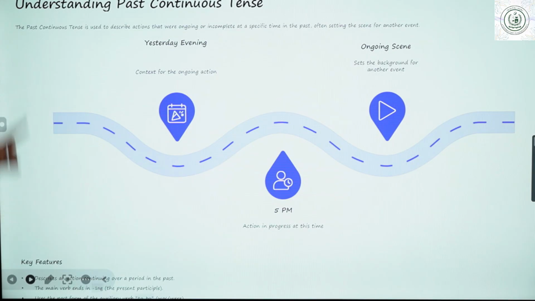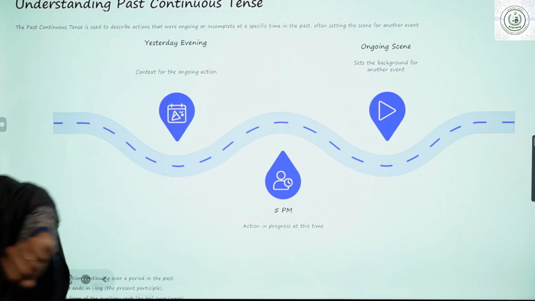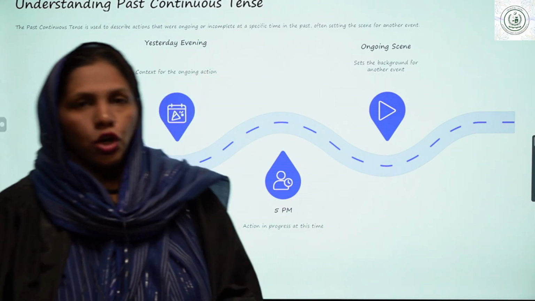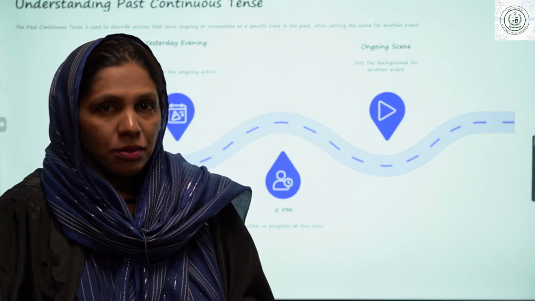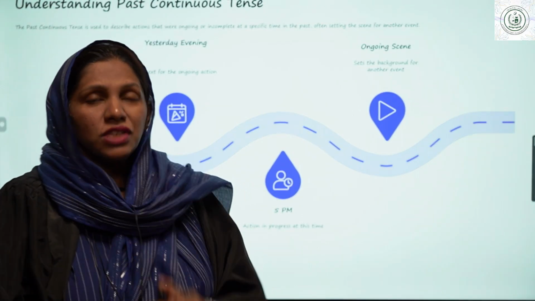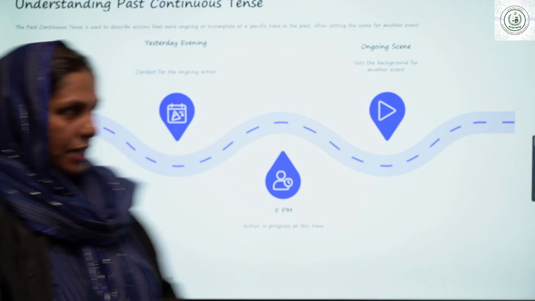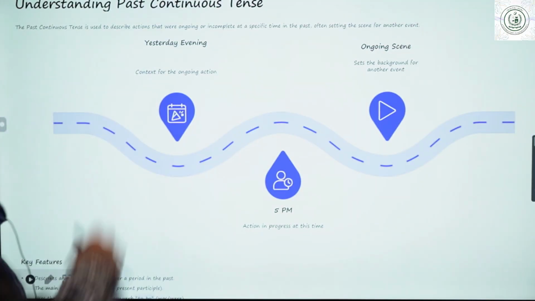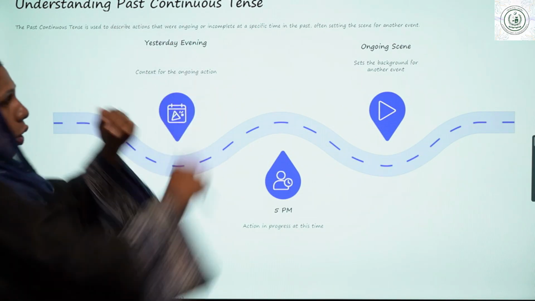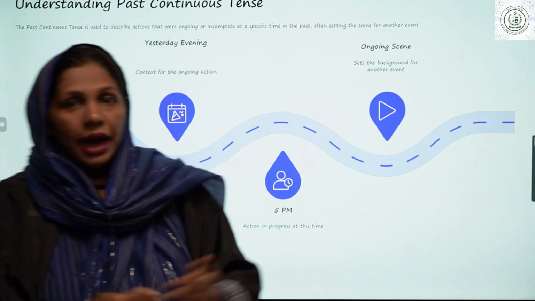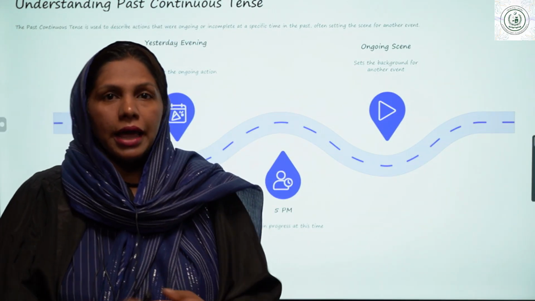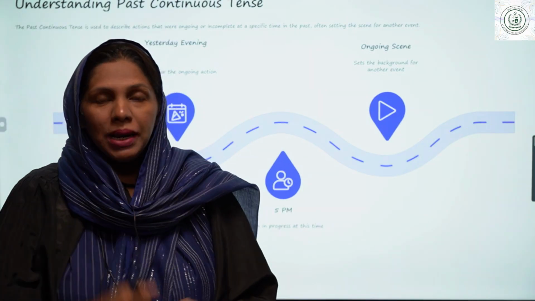Now move on to the past continuous tense. Today our main topic is active and passive voice in past continuous tense. For this we must have an understanding of what is past continuous tense. An ongoing action. Right now what am I doing? I am teaching. What are you people doing?